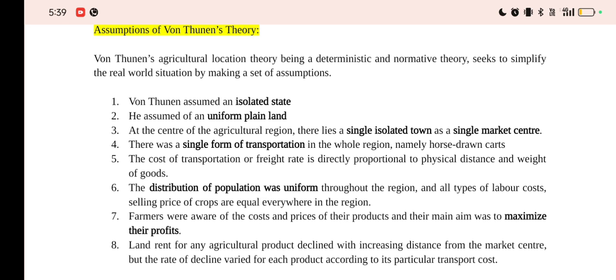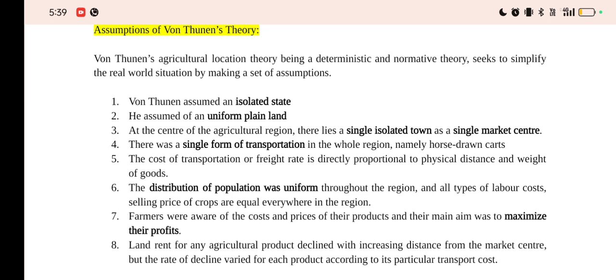Next, the distribution of population was uniform throughout the region, and all types of labor cost and selling price of crops are equal everywhere in the region. He assumed that everything is uniform, from population to labor cost to selling price of crops, everything. Next assumption, farmers were aware of the cost and prices of their products and their main aim was to maximize their profits.